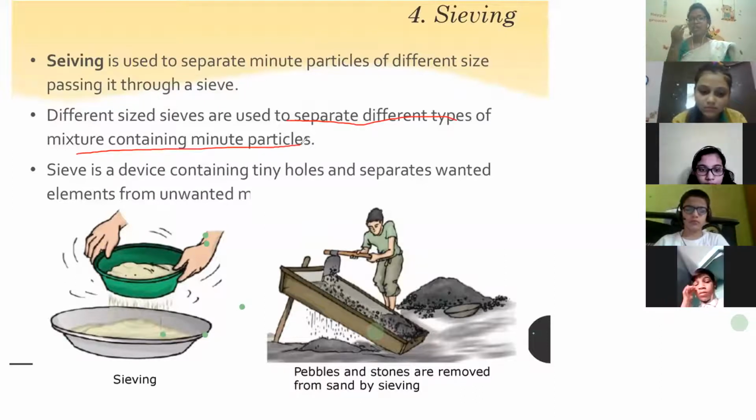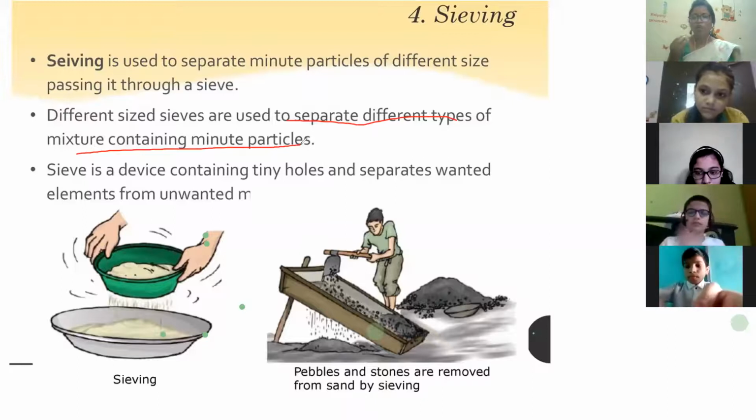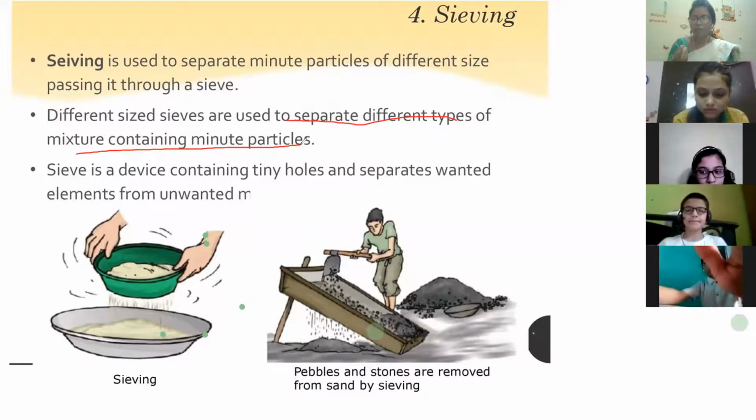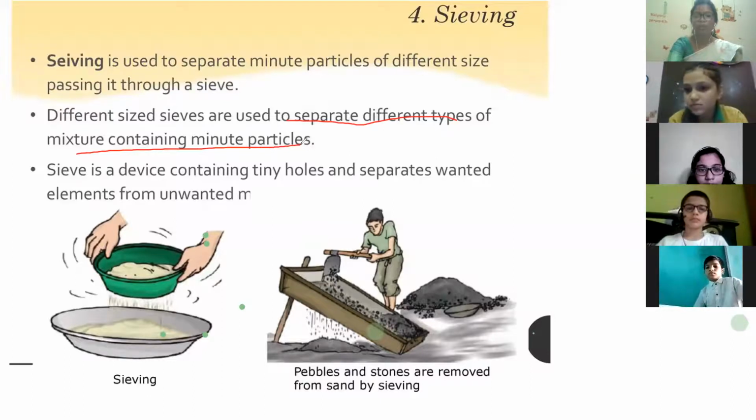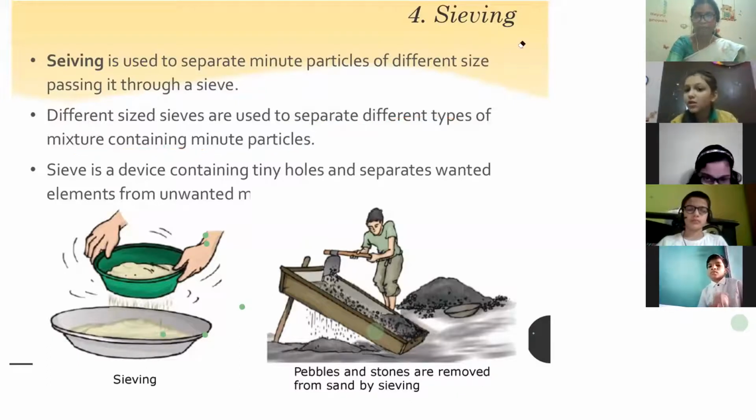Minute means very, very small particles. So in the case of atta flour, the minute particles are the atta, and the dust particles or the insects will be a little larger than the atta flour. Am I clear? So that is why you are able to do it. Now we are going to do another portion. Today we will start that.